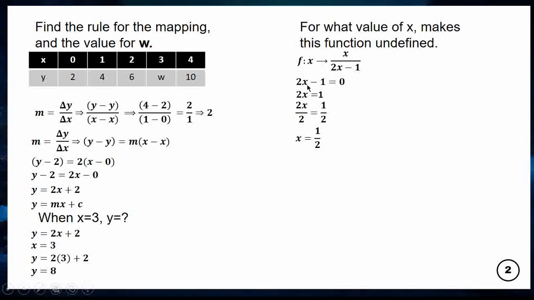So 2x minus 1 is equal to 0. Take negative 1 across, so 2x is equal to 1. 2 is multiplying x, so we divide both sides by 2. So x is equal to half. Putting the half here, 2 times half gives me 1, and 1 minus 1 gives me 0. So this equation will be undefined.